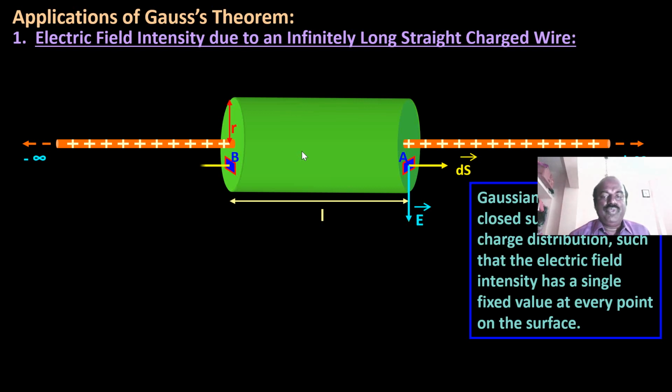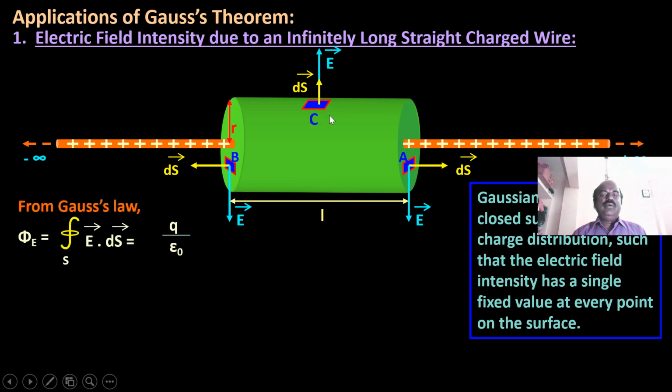Now you consider a small surface dS, then a surface B, which are acting on the edges, opposite to one another, A and B. And you consider the surface C, which is acting at 90 degrees, perpendicular to that surface.